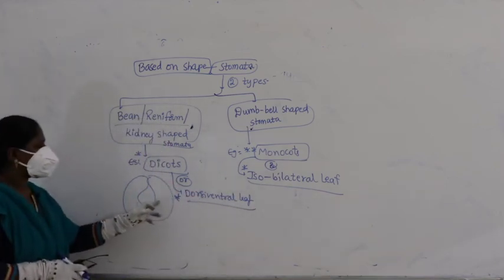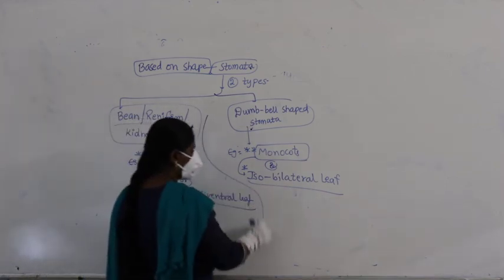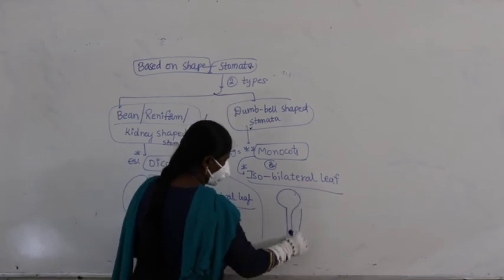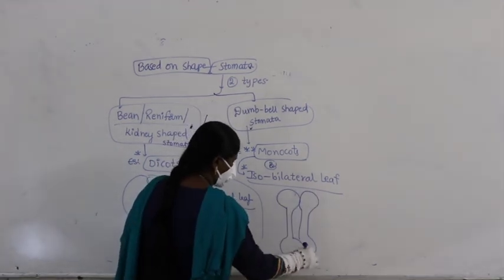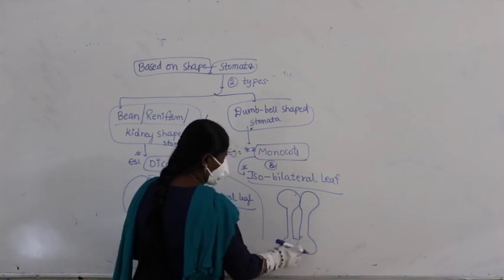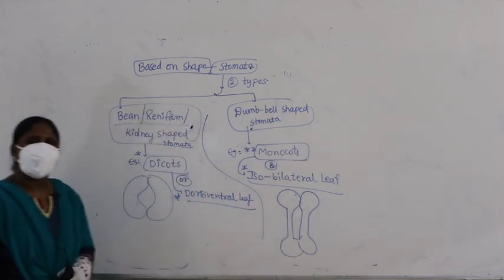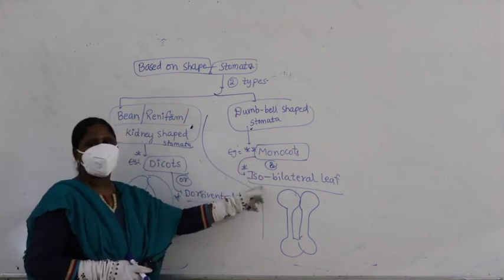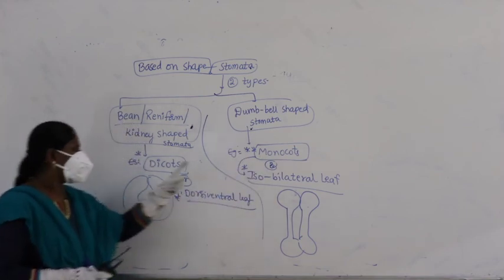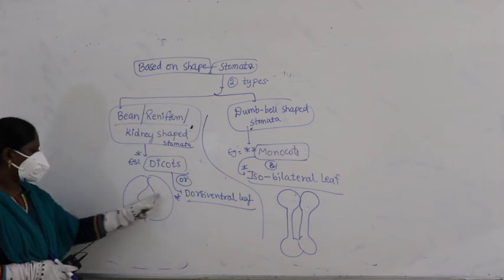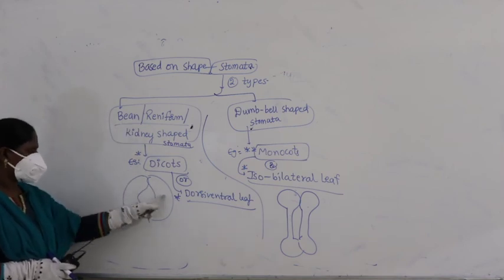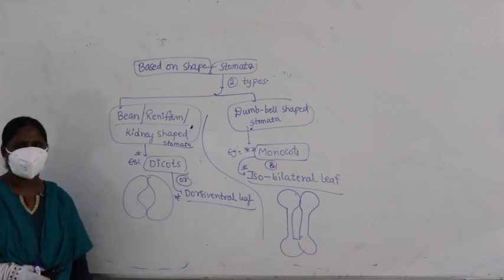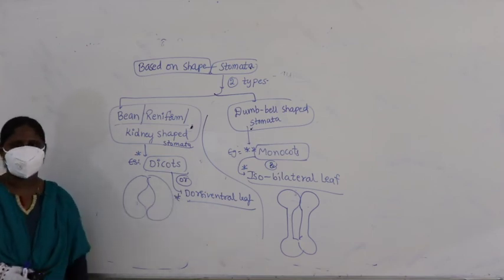So, this is bean shape, and what is the dumbbell shape of the stomata? How does it look like? It looks like this, right. So, dumbbell shaped stomata present in monocots are clearly seen in the isobilateral leaf. Kidney shaped or reniform or bean shaped stomata found in dicots can be more clearly seen in the dorsiventral leaf, right.